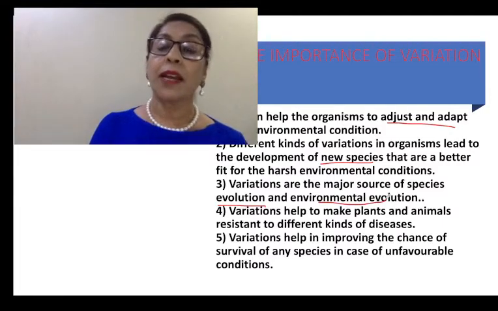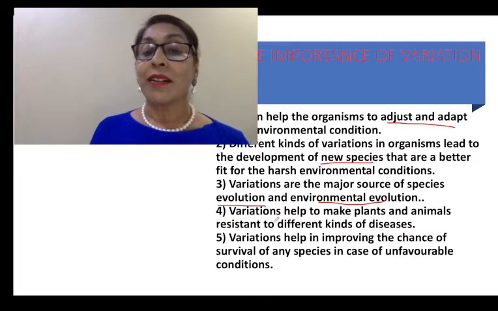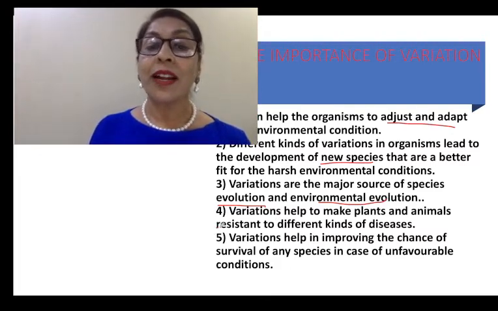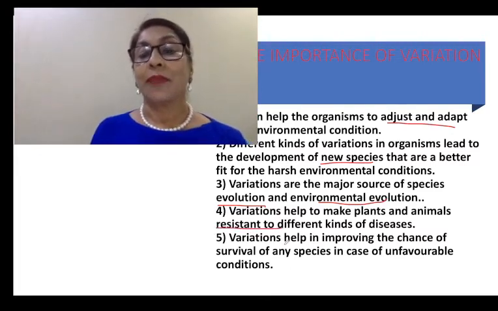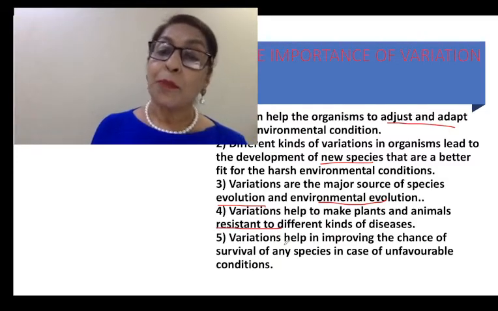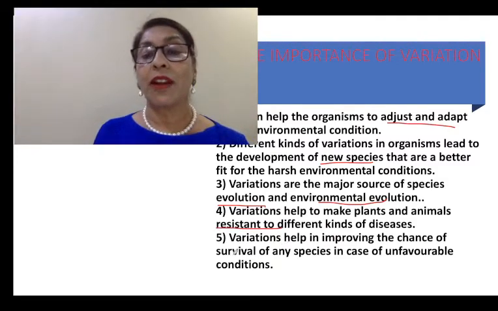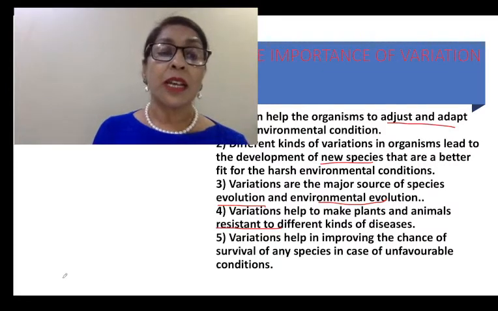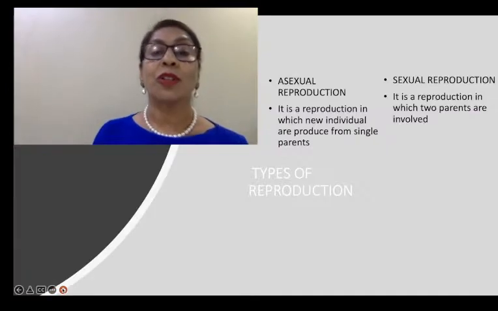Variation helps to make plants and animals resistant to different kinds of diseases. Variation also helps in improving the chances of survival of any species in case of unfavorable conditions.